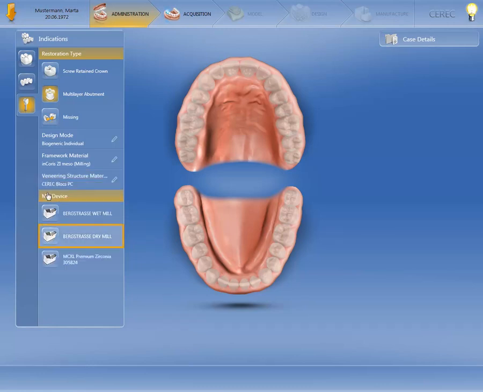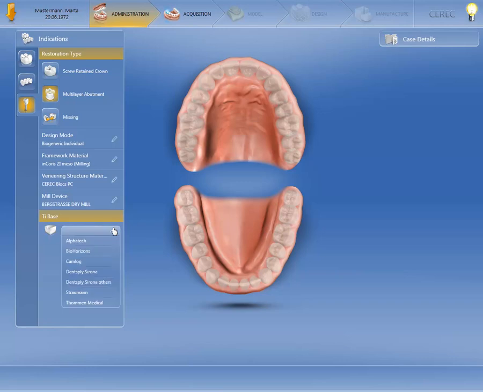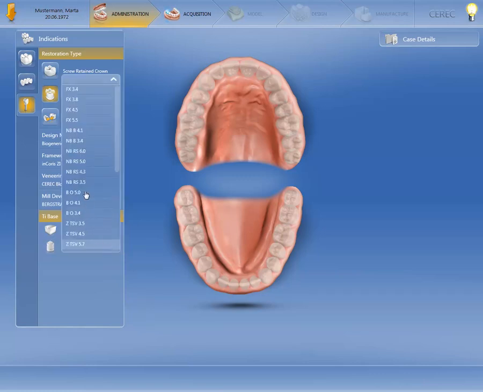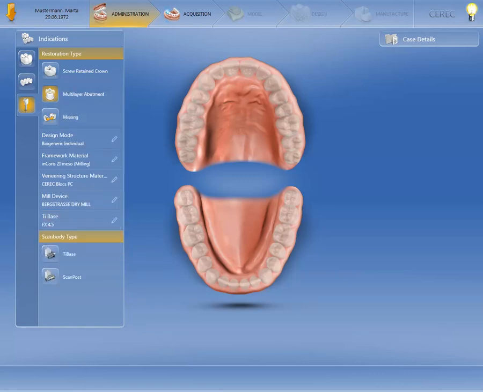We then define the grinding and milling unit. Each tie base interface is individually designed and depends on the different implant manufacturers' designs. Therefore, we first need to define which implant type needs to be treated. Depending on the situation, you can choose between a tie base or a scan post.